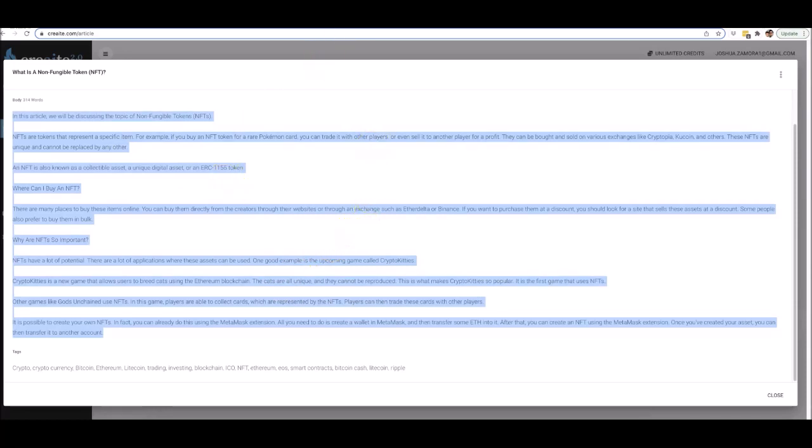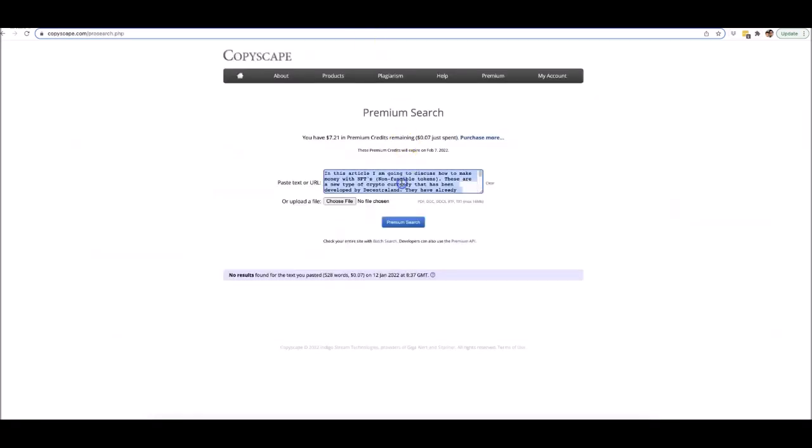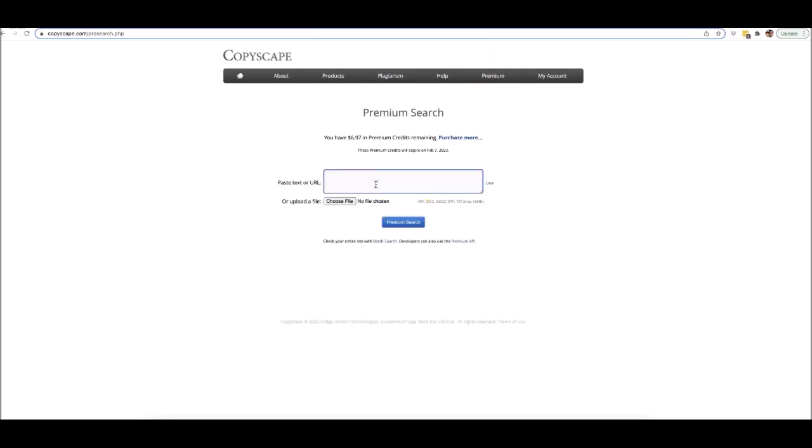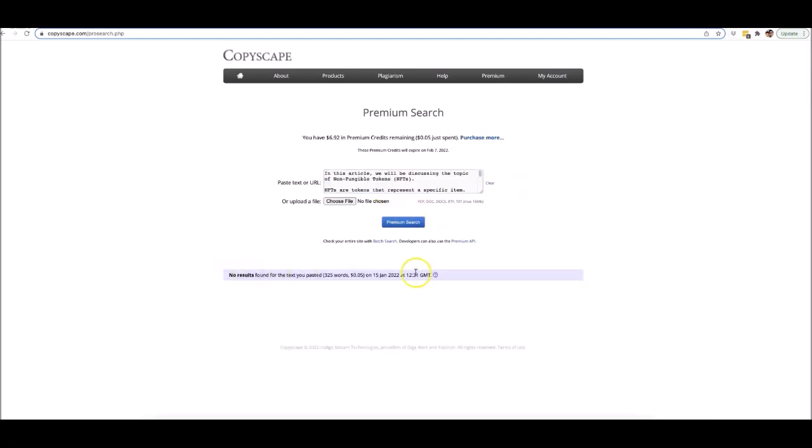All right, and let me take this and bring it over to CopyScape so you can see that this is truly unique content. If I type that in there and hit premium search, you can see no results found for 325 words.